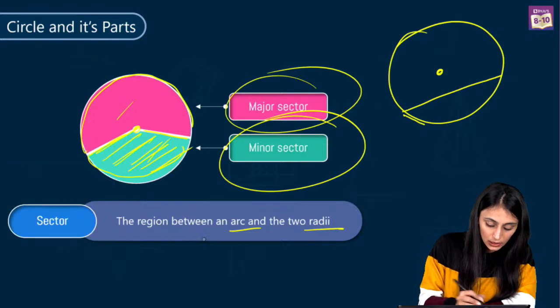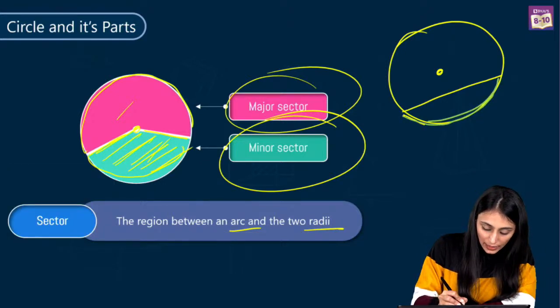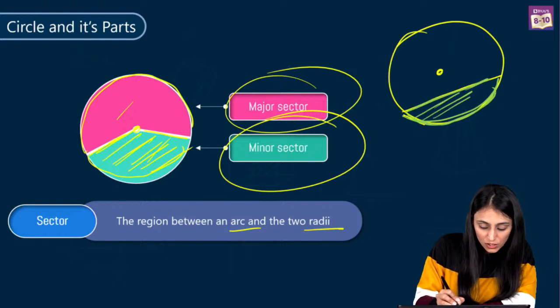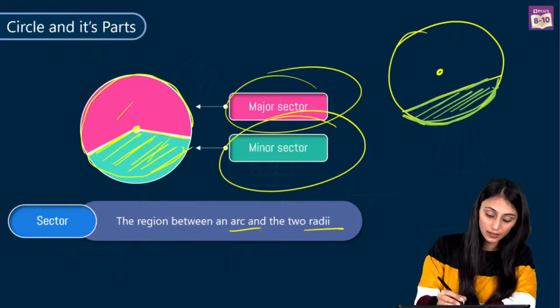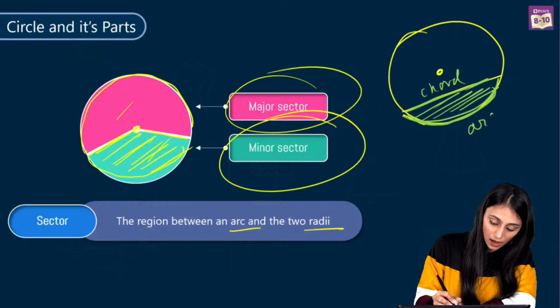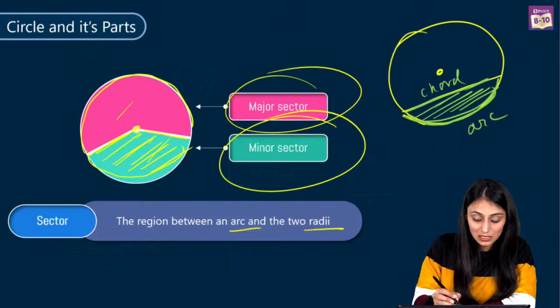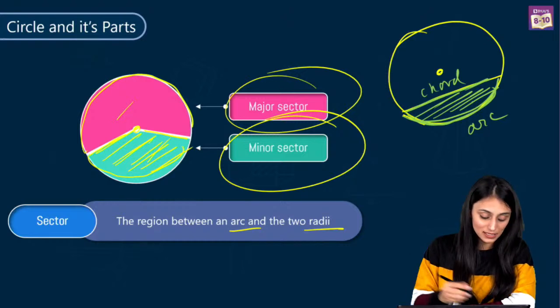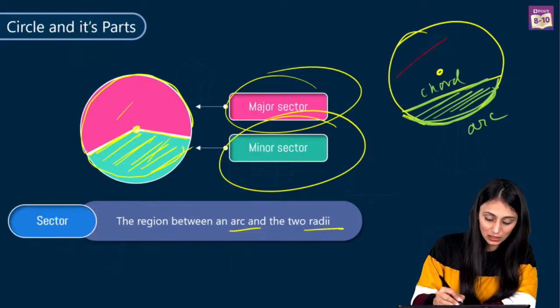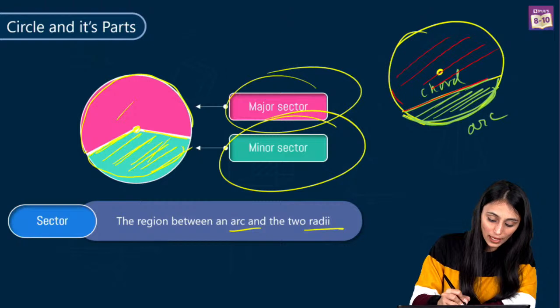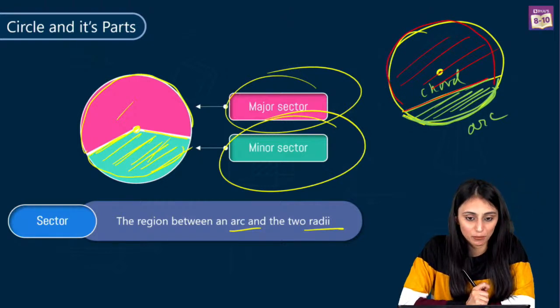Let me change the color. You can see this is the arc highlighted in green and this is your chord. So this region over here between the chord and the arc is called the segment. Since it is the minor arc, we call it the minor segment. And if you see this color in red, it is between the chord and the major arc, we call it the major segment.